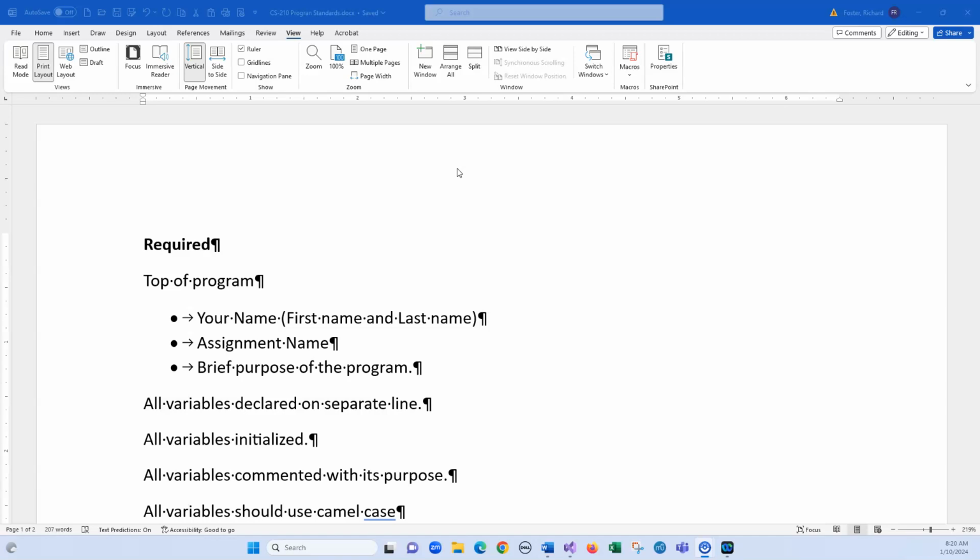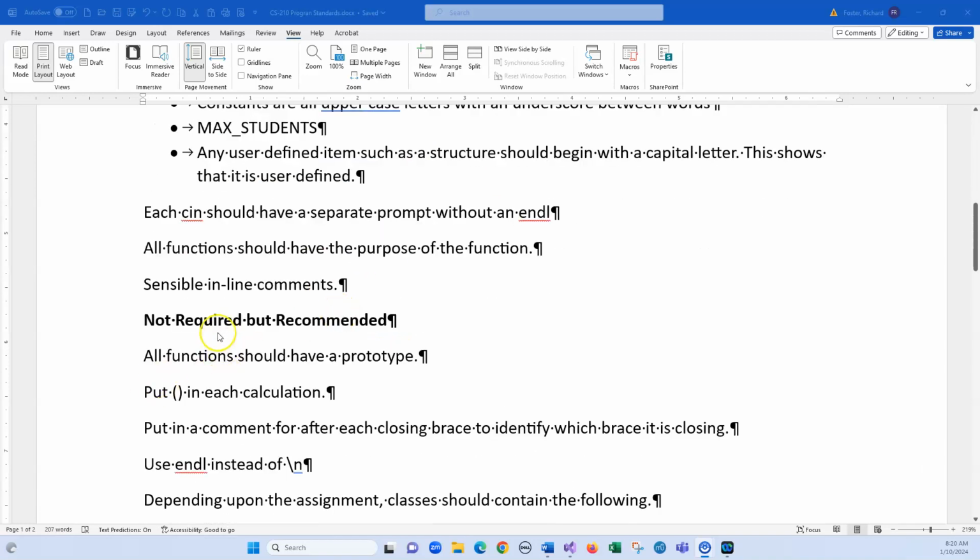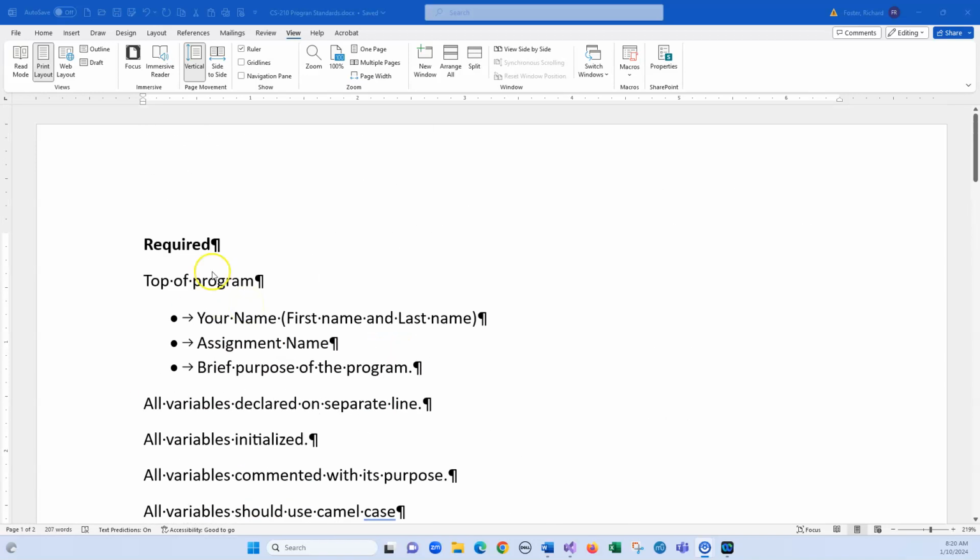I'm going to attempt to do that by giving you some extra items that you really want to do when you submit your code to me. So let's begin with what's required, and then I'll follow up with not required, but recommended. So the very first thing is you're going to want to put your name, obviously your first name and your last name on the very top of the program.